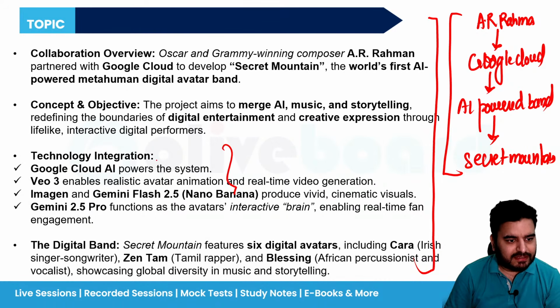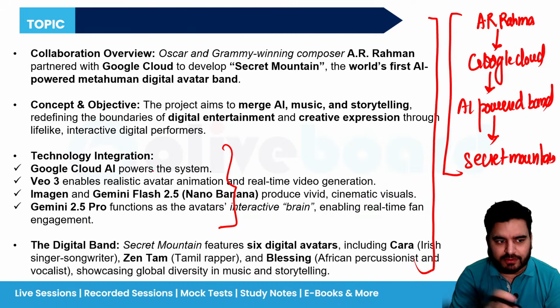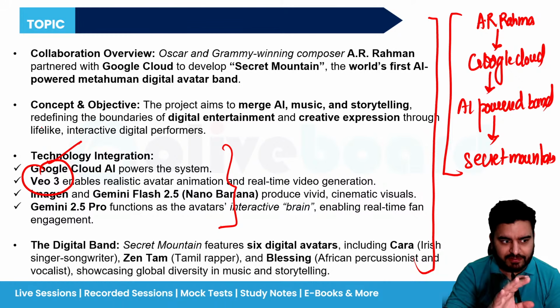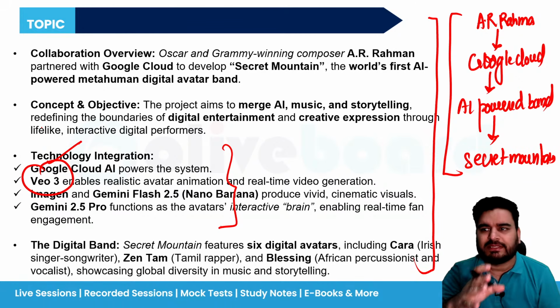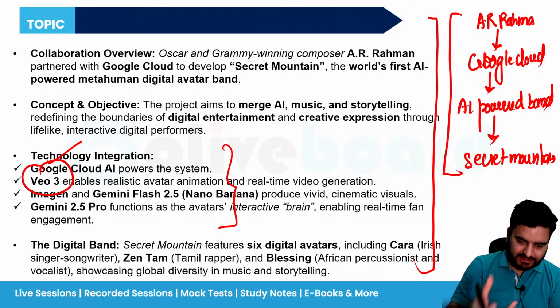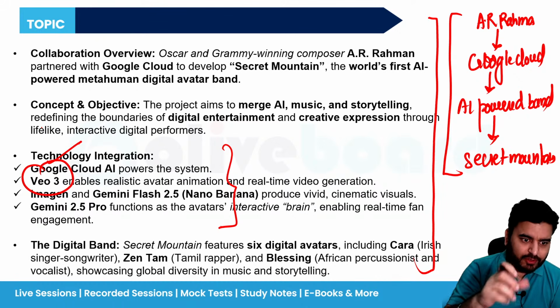Because there are other things which is also given. This is for your understanding. But do you need this information for solving MCQ? Not at all. They have said that in this, they are going to integrate different technology like Google Cloud AI, the VO3. Achha, VO3 is a very powerful video generation tool. Have you ever seen nowadays on YouTube? You must have seen that people are creating videos of like a child is sitting there and suddenly a tiger comes or a crocodile comes.